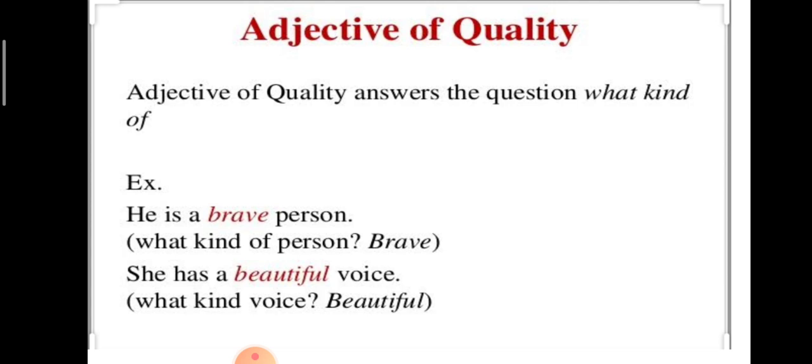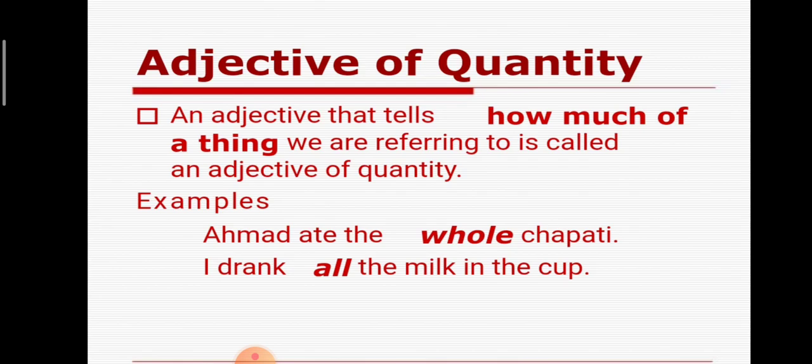Shall we go on with the next? Adjective of quantity. The word quantity itself defines how much of a thing. An adjective that tells how much of a thing we are referring to is called an adjective of quantity. Shall we go on with our definition once again? An adjective that tells how much of a thing we are referring to is called an adjective of quantity.